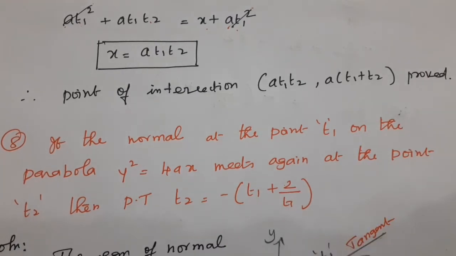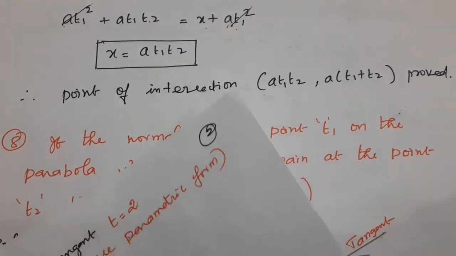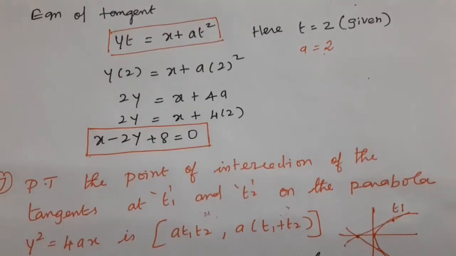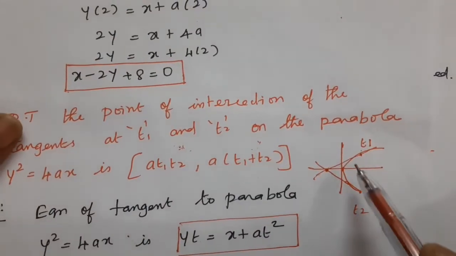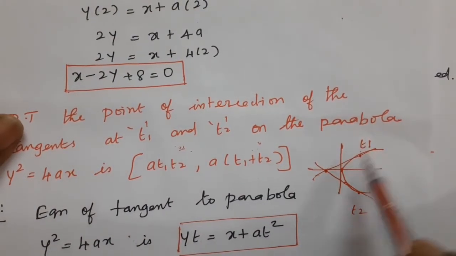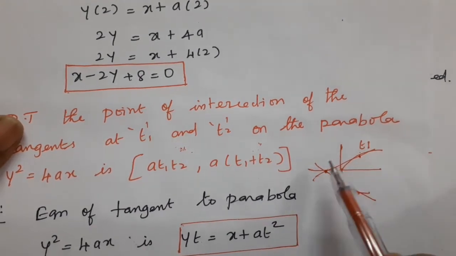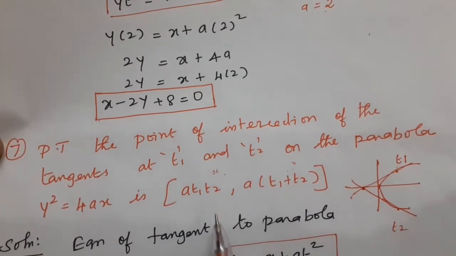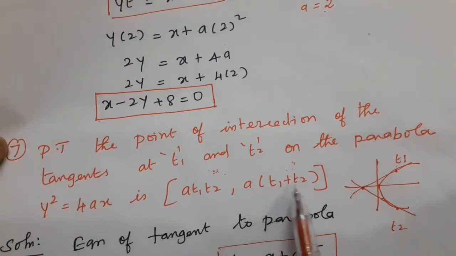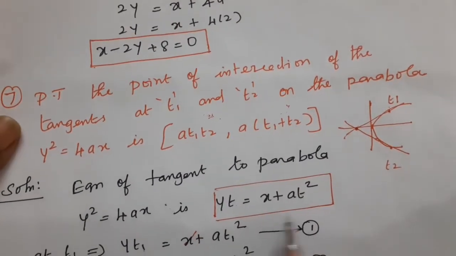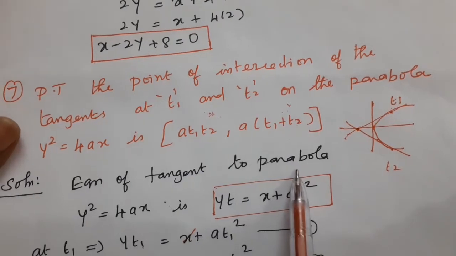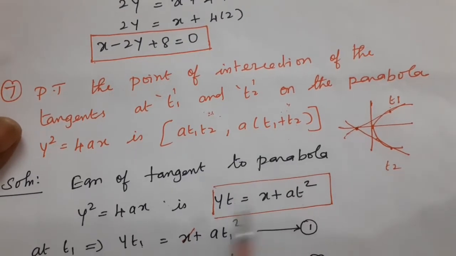What do you understand? Very, very important. Remember this formula. We see the diagram. If you understand the diagram, this is the parabola. We draw the two tangents t1 and t2. These two tangents meet at a point. That point of intersection, we are going to prove that it is a t1 into t2, a t1 plus t2. What is the very important formula? Equation of tangent to the parabola, in the parametric form.